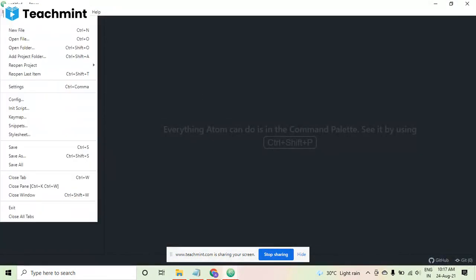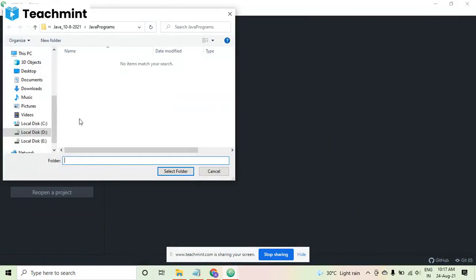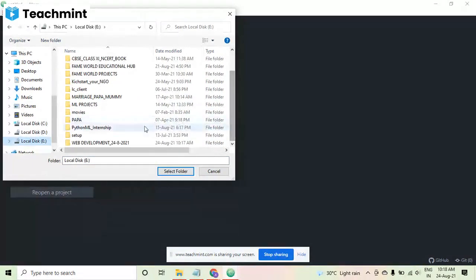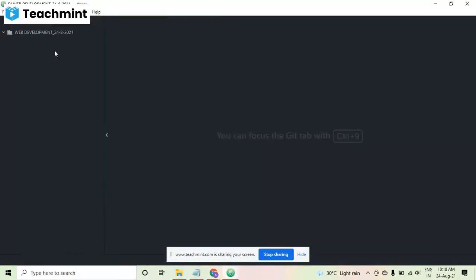I am just going towards this file menu. Inside this file menu, I am going to open folder. As I am going to open folder, it will be coming this way. I can go towards my E drive, as I have created this folder in the E drive. Wherever you like, you can create. And this folder is present here. I have selected it and I am opening it. Now here you can see this project folder is here.